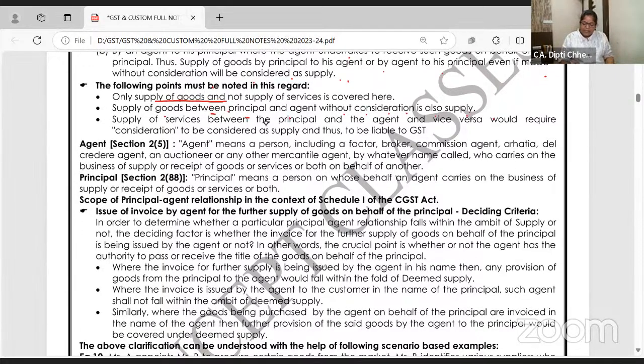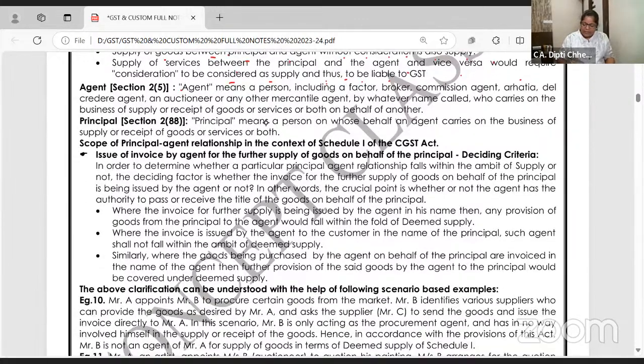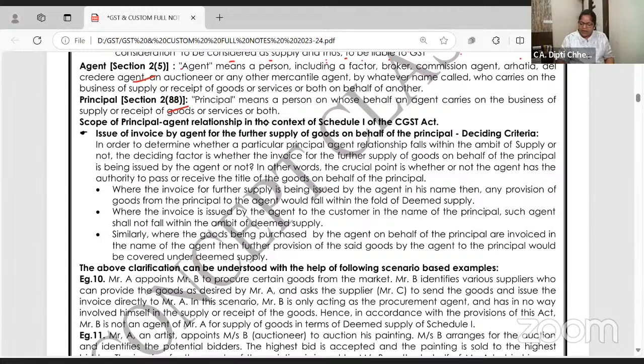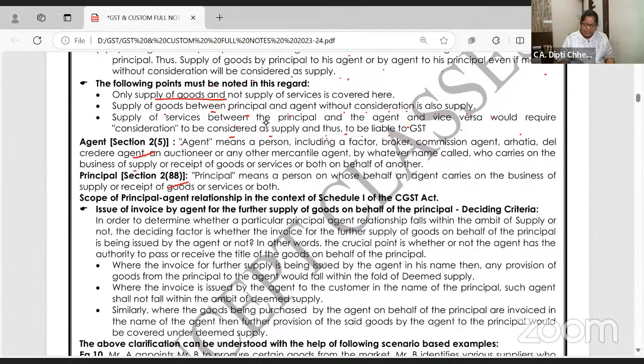Supply of service between principal and agent would require consideration to be considered as supply and thus to be liable to GST. ये सब पढ़ो नहीं पढ़ो, definition you can read. Who is agent? Factor, broker, commission agent, आड़तिया, auctioneers, all. Who is principal? On whose behalf he is selling. Okay. So all this is okay.